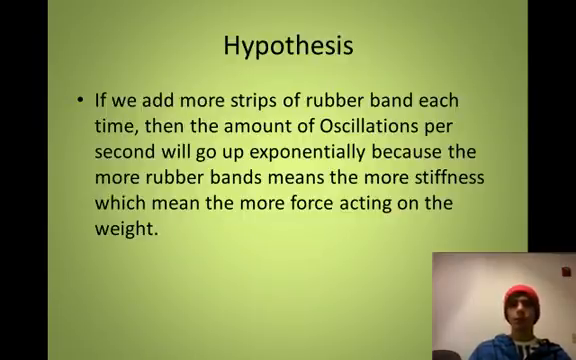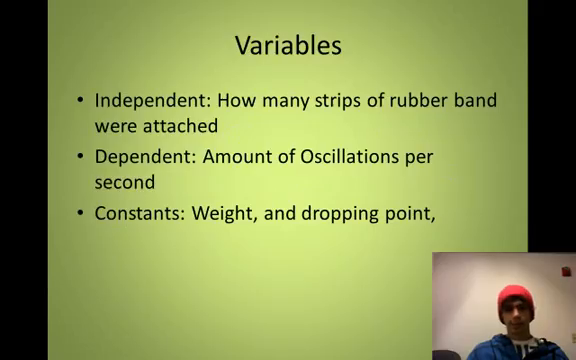Hypothesis. If we add more strips of rubber band each time, then the amount of oscillations per second will go up exponentially, because more rubber bands means more stiffness, which means more force acting on the weight. Variables. Independent: how many strips of rubber bands were attached. Dependent: amount of oscillations per second. Constant: weight and dropping point.